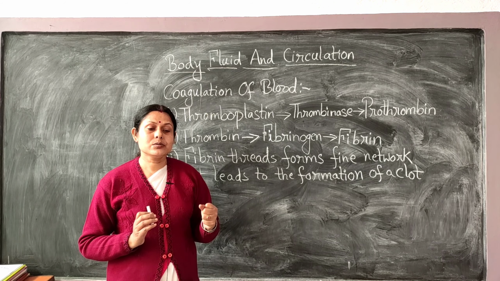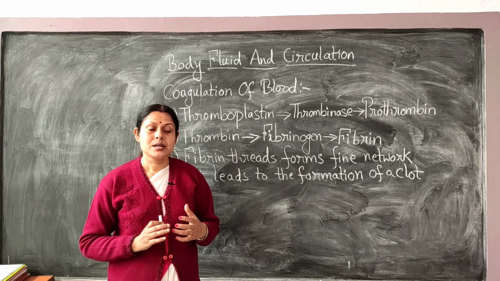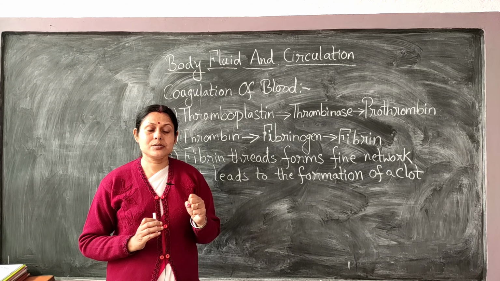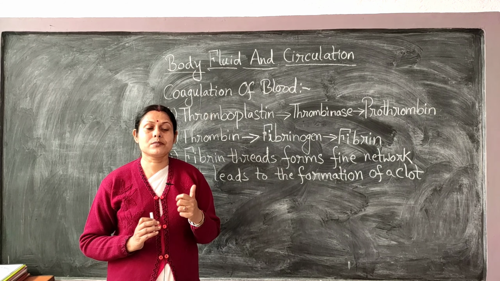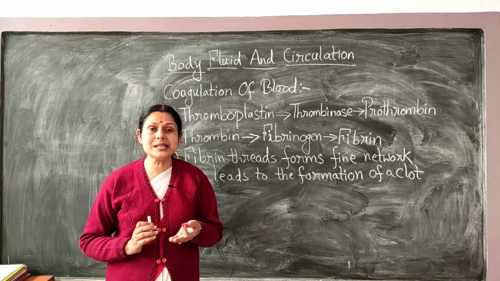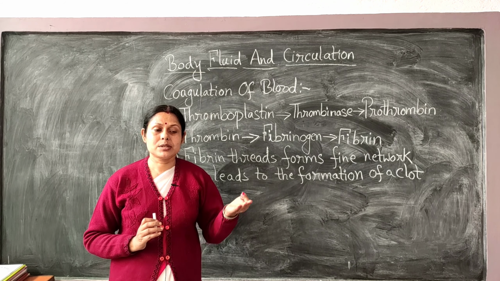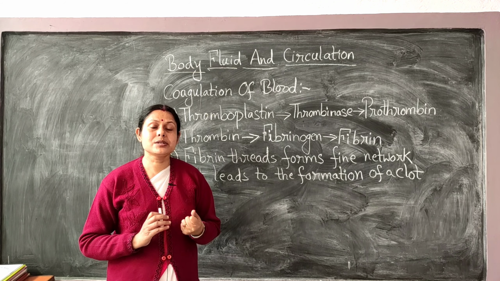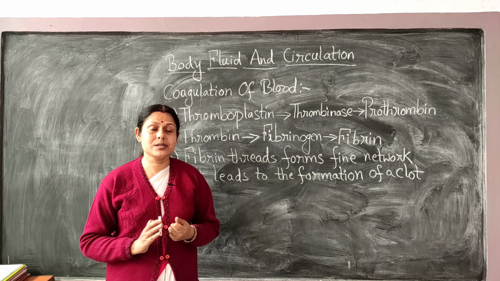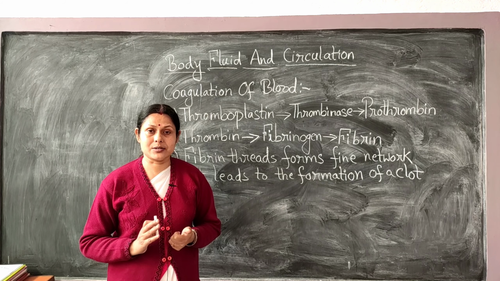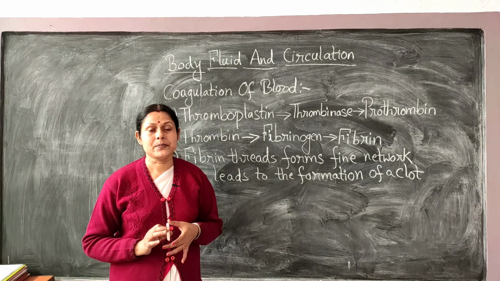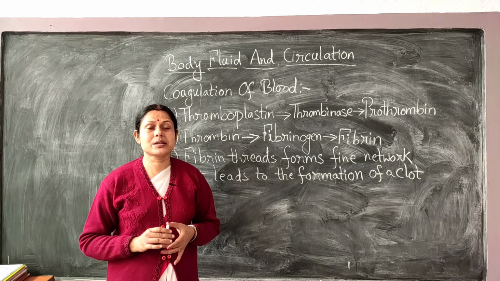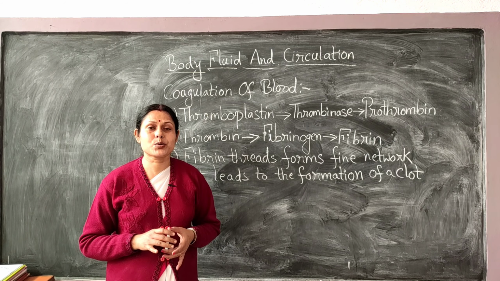But when the delivery is done, if a little bit of blood or some blood cells leak out into the body of the mother, the body of the mother is going to prepare some antibodies against those Rh positive factors, and they will get stored in her blood.